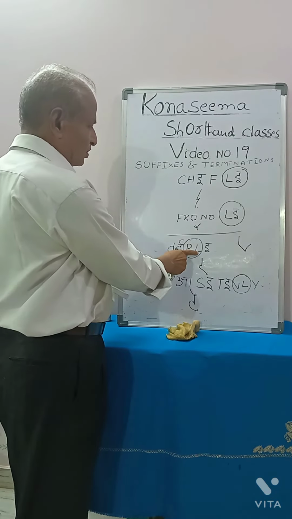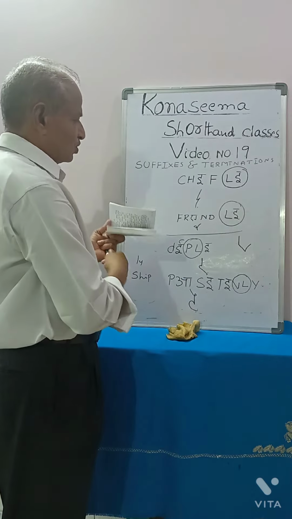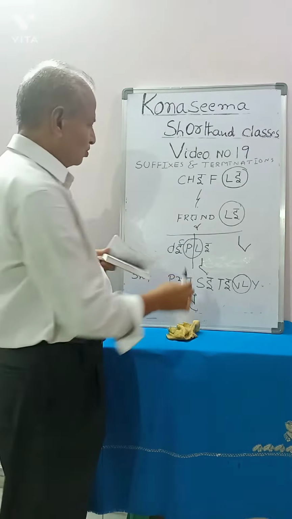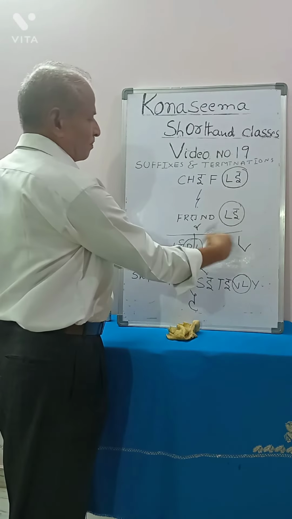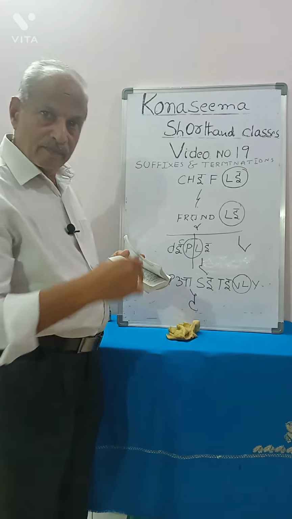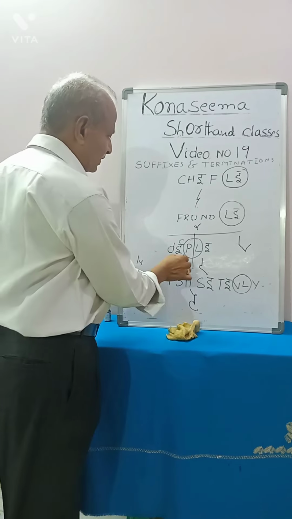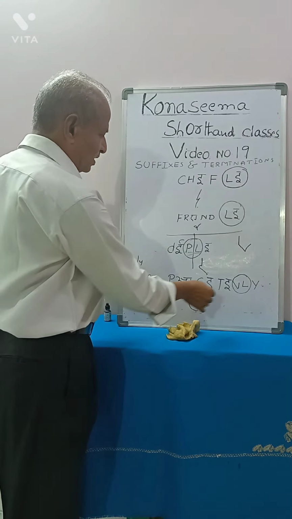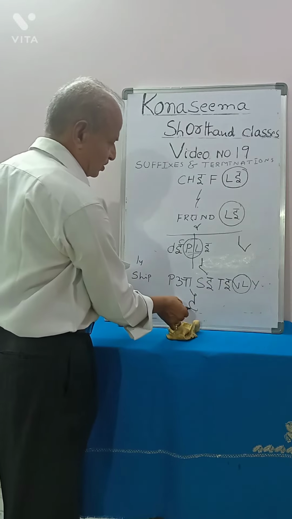This L belongs to the next syllable. Deep is a syllable, Li is a syllable. Though this L belongs to another syllable, here it is written like this, deeply. Like that, positively.